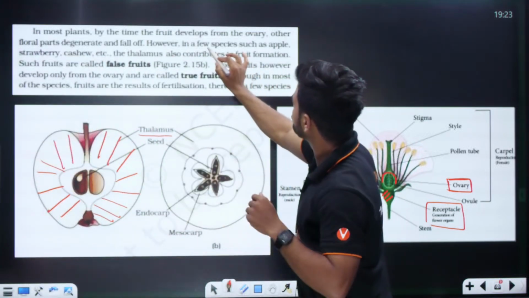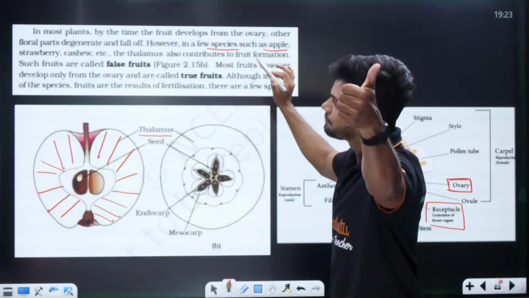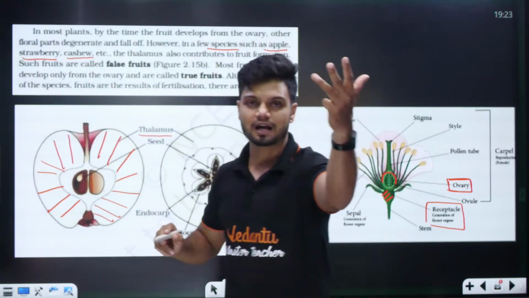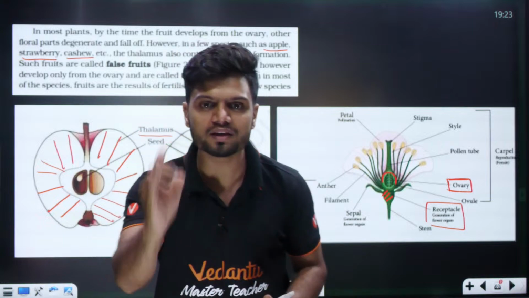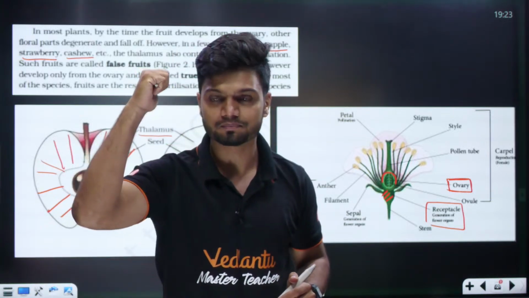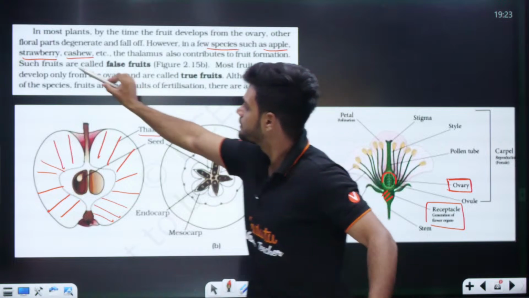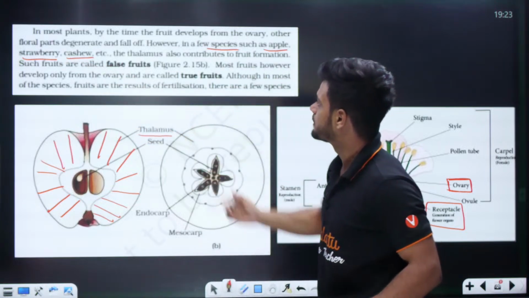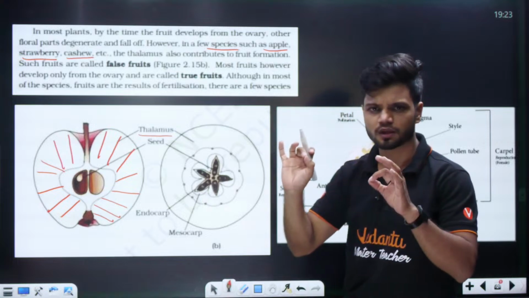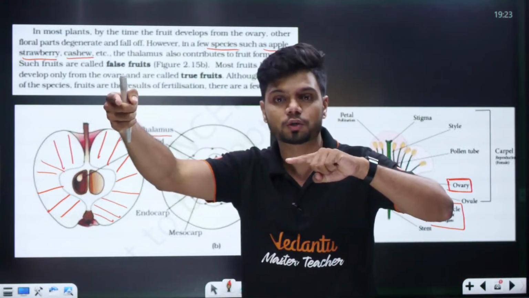See, in few species such as apple, example 1, strawberry, example 2, cashew, third example. So in examination they will always ask you 1, 2 or 3 examples. Nim kanmunde idella. See, apple, strawberry and cashew. The thalamus also contributes to the fruit formation. Artha eno? Thalamus is also contributing.